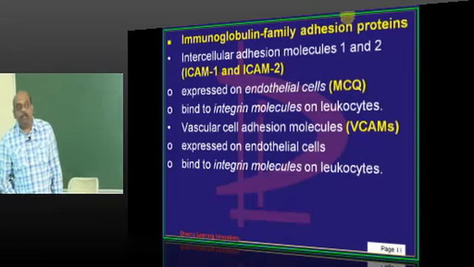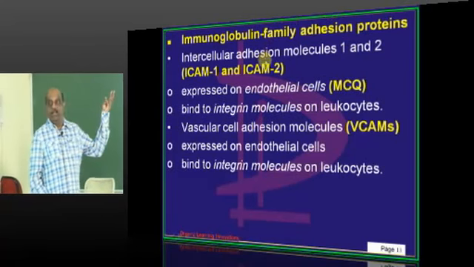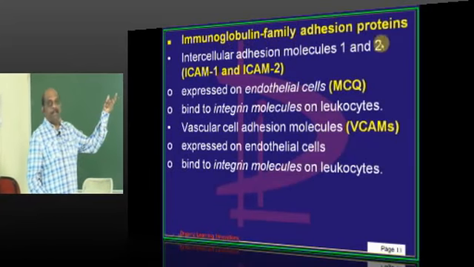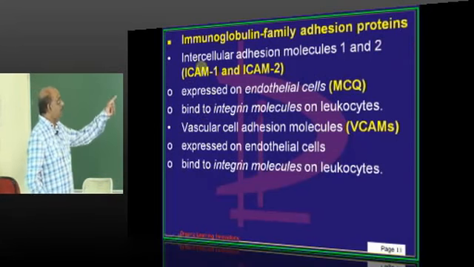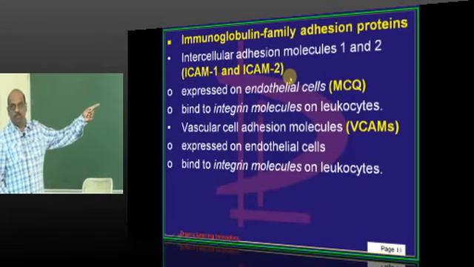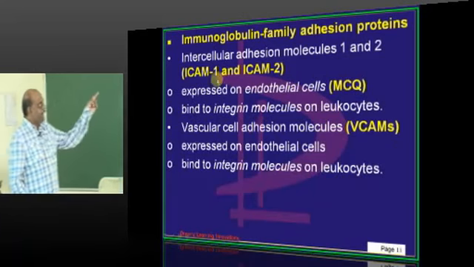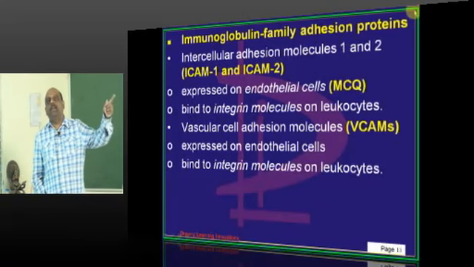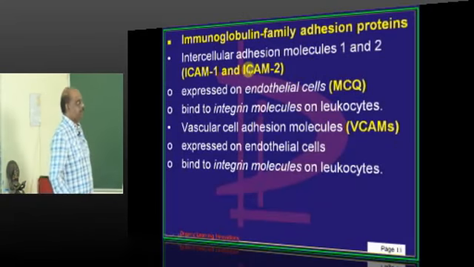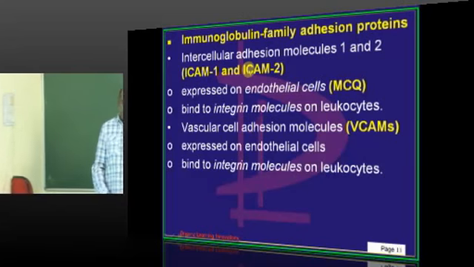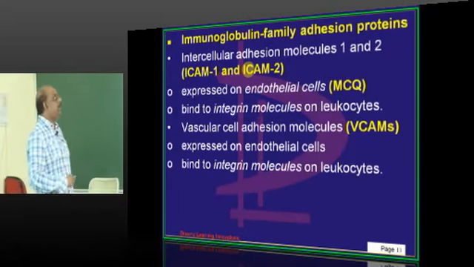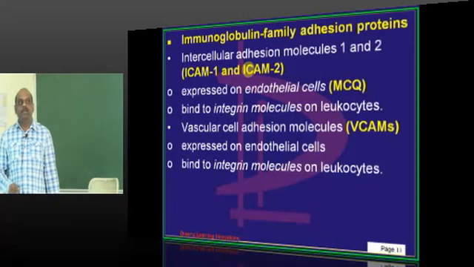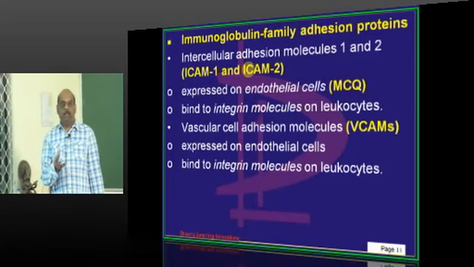Then the third important protein, what is that, doctor? We have the immunoglobulin family of adhesion proteins. ICAM-1, ICAM-2. What does ICAM stand for? Intercellular adhesion molecule 1 and 2. ICAM-1 and ICAM-2, where are they expressed? Is it on the leukocyte or on the endothelium? They are expressed on the endothelial cells. What will these be doing?